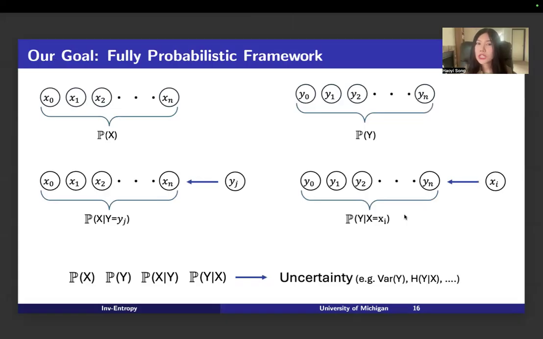So don't forget our goal. Our goal is to build a fully probabilistic framework. Now the goal becomes: we want to define the distribution Px supported on the points x0 to xn, and the distribution Py supported on the output points y0 to yn. And also, we want to model the relation between the input and output space using the distributions Px given y and Py given x. After we have these distributions, we can define the uncertainty on them. And in the following, I want to show geometrically what makes uncertainty different.